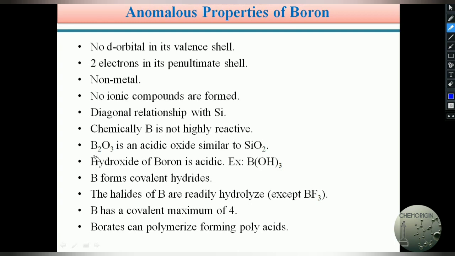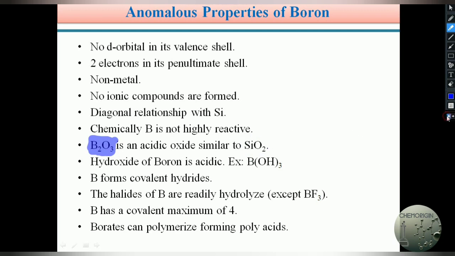Similarly, B2O3, boron trioxide, is formed by the reaction of boron with oxygen. Boron trioxide is an acidic oxide, similar to silicon dioxide. As in the last point, boron has a diagonal relationship with silicon, and silicon dioxide is acidic in nature, so B2O3 is also an acidic oxide.